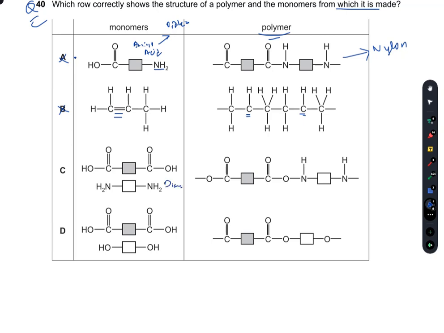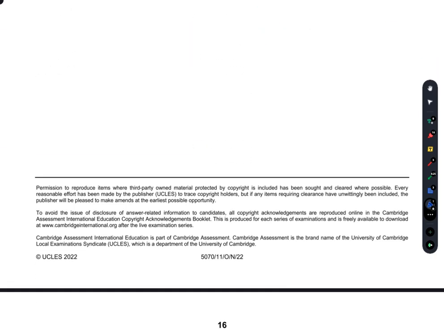C has a diamine and a dicarboxylic acid, and this forms an ester. So this is an ester here. This is again incorrect. So D is the right option because it is a dicarboxylic acid, and this will react with a diol to give me an ester, as we know. So D is the right option.